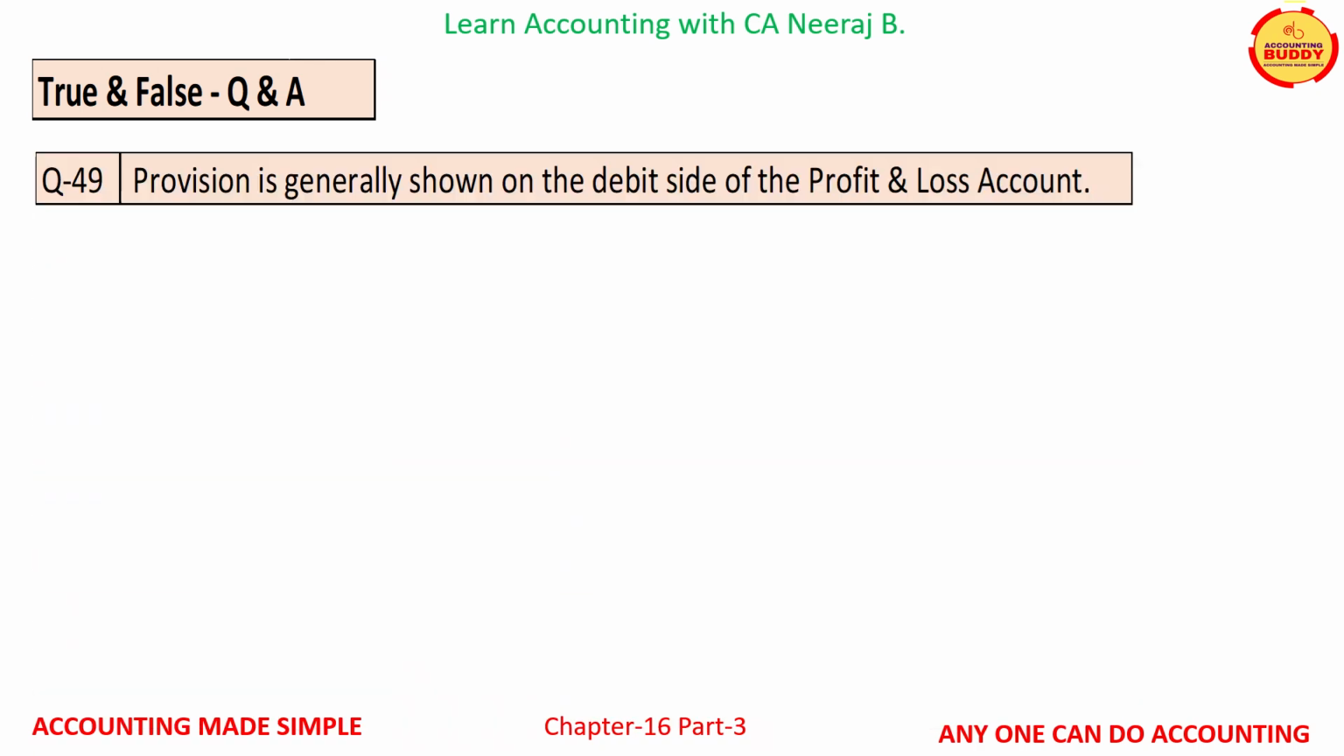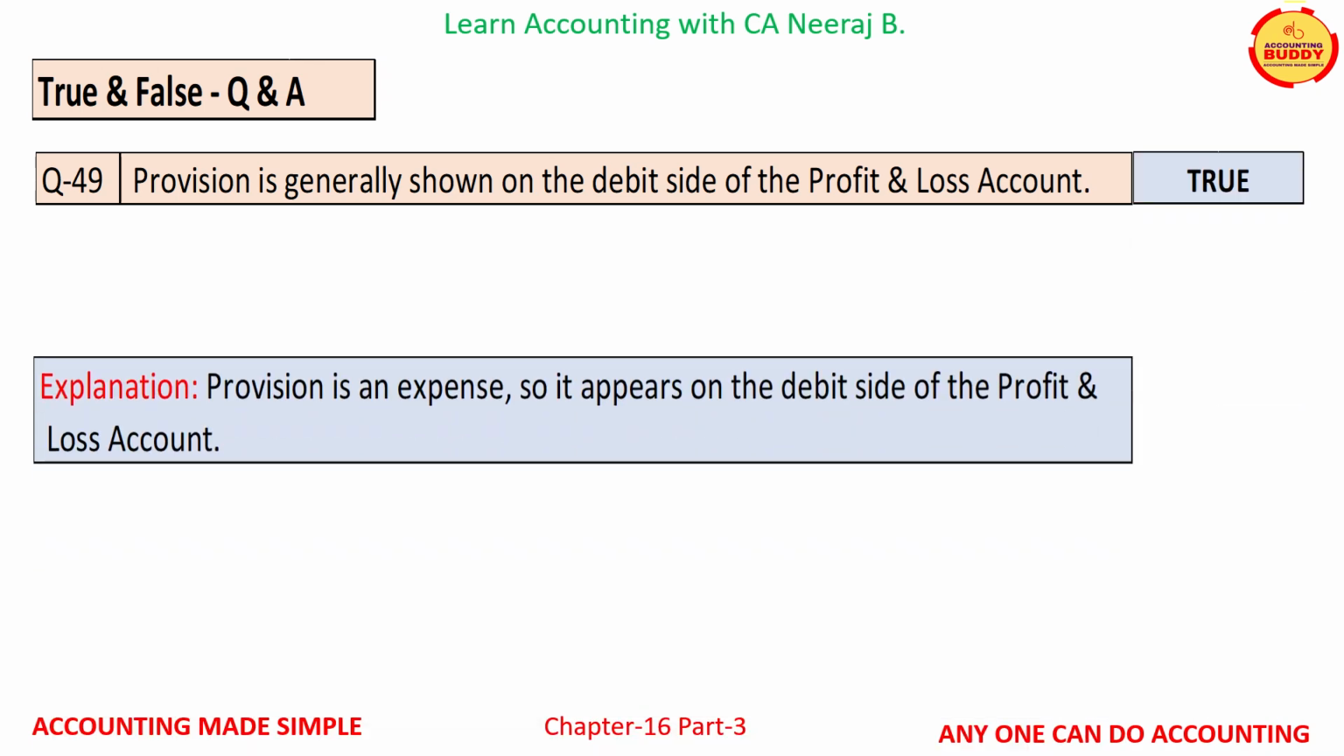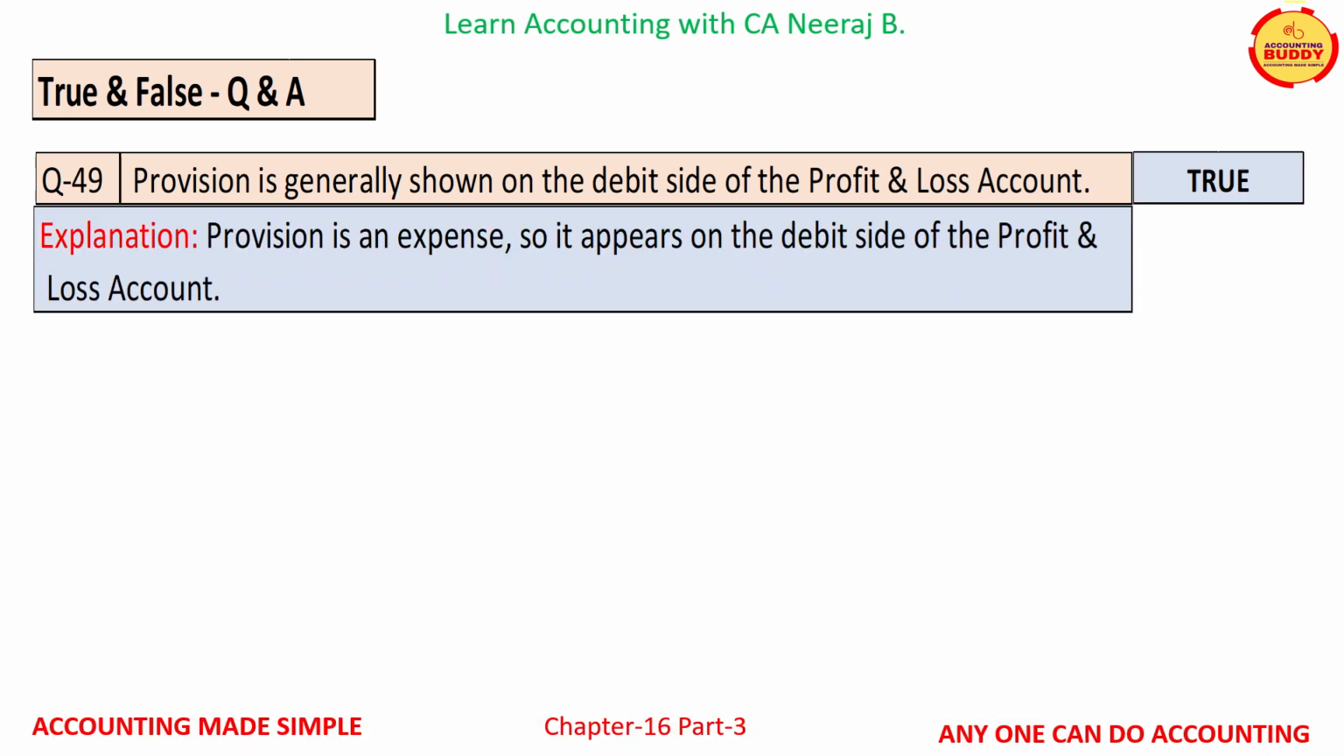Question number 49 is, provision is generally shown on the debit side of the profit and loss account. This is a true statement. Provision is an expense, so it appears on the debit side of the profit and loss account.